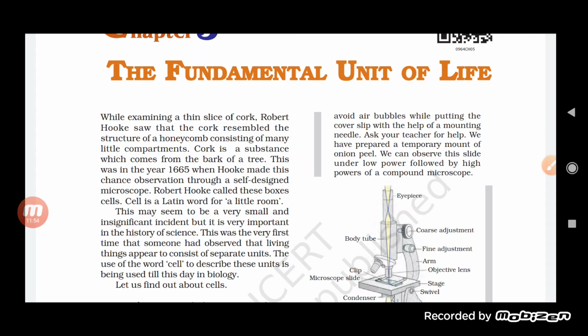We have prepared a temporary mount of onion peel. We can observe the slide under low power followed by high power of a compound microscope. So when we prepare this temporary mount of onion peel, first of all we will observe it under low power, and then we will observe it under high power of the compound microscope. By doing this we can find out which of the low power and high power will help us to see all the parts very clearly, very easily.